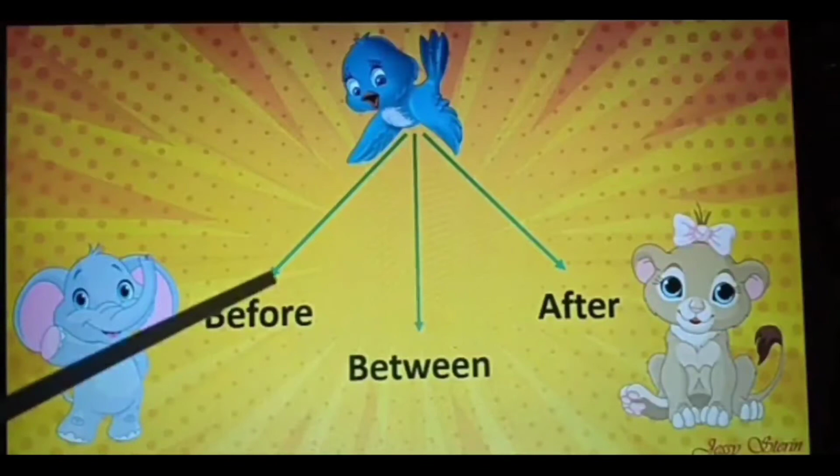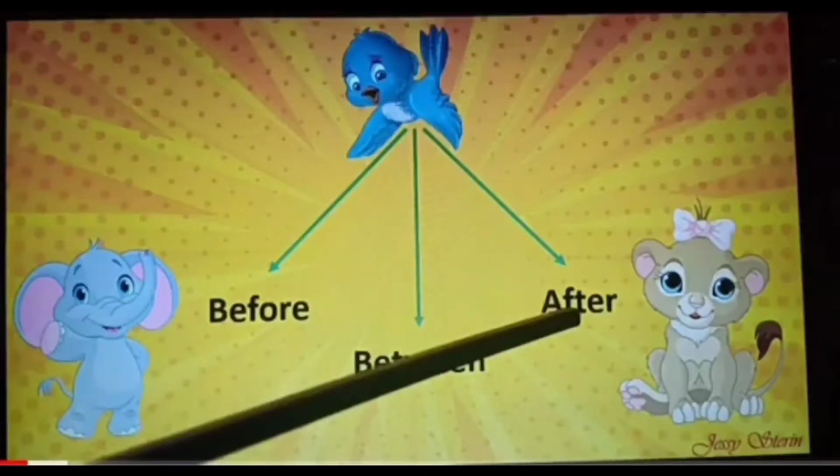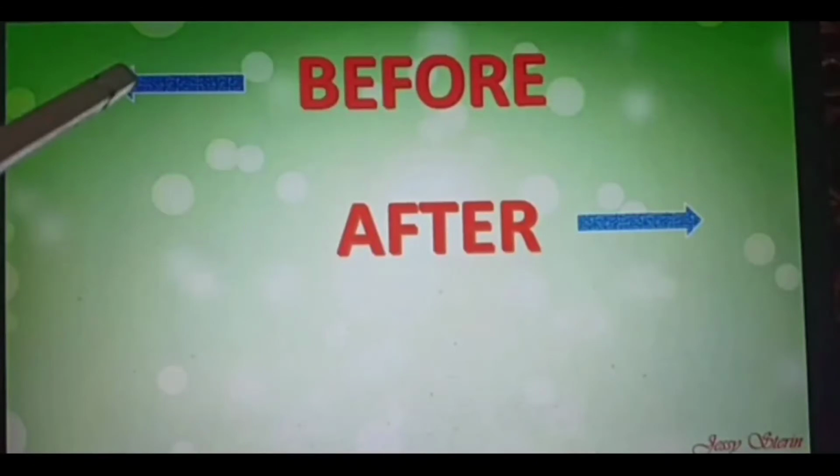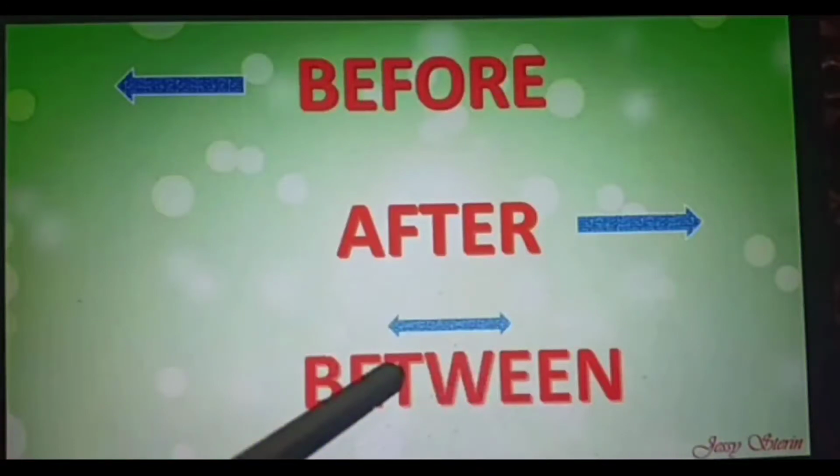What comes before? As you can see, the arrow is going in the backward direction. That means the number or object you have to write is the previous number. Okay. Now, what comes after? You will see the arrow is going in the forward direction. That means you will write the next number. Okay, now you will see what comes between. Here you have to write the number that comes in the middle of the given two numbers.